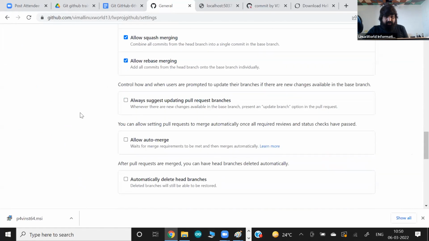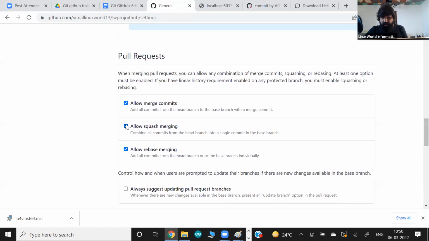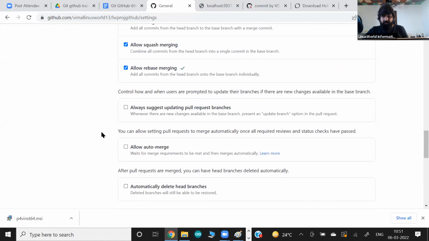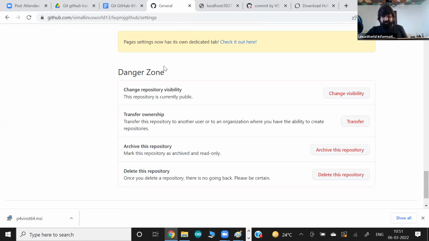Something here lets you choose what facility you want to allow on pull request. Let's say I don't want rebase, so when a pull request comes up, this option doesn't appear. When you're doing a pull request, you choose which options you want to present there. I want all three options to come up when I do a pull request. So that's what you can do here. It's like a settings thing. And there's a danger zone.